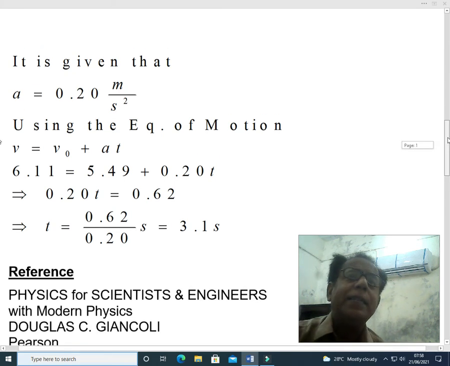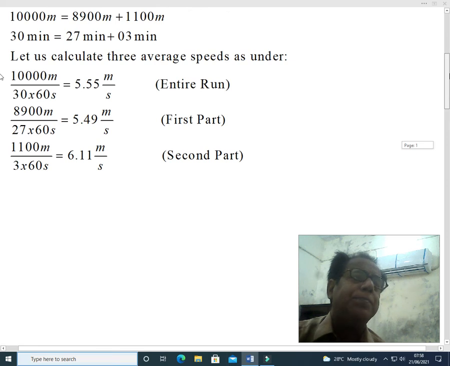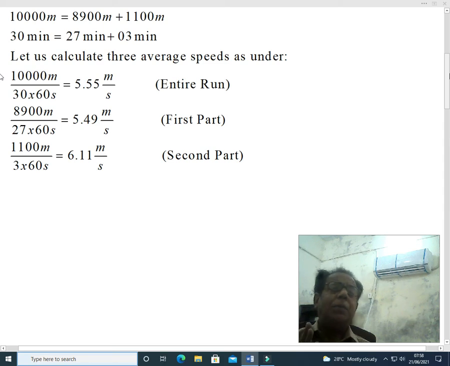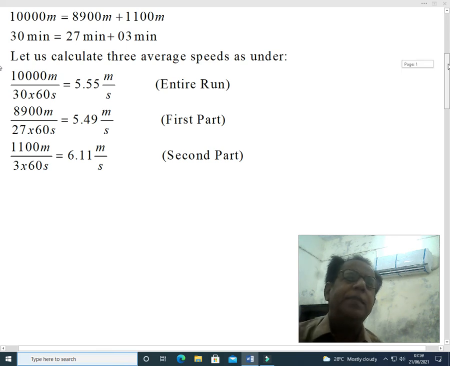Dear students, here one thing needs to be noted carefully, that while entering from the first split into the second split, that is at the time duration of 27 minutes, the runner is entering from first division of time into second division of time, so his final speed will be treated as initial speed in the next interval.